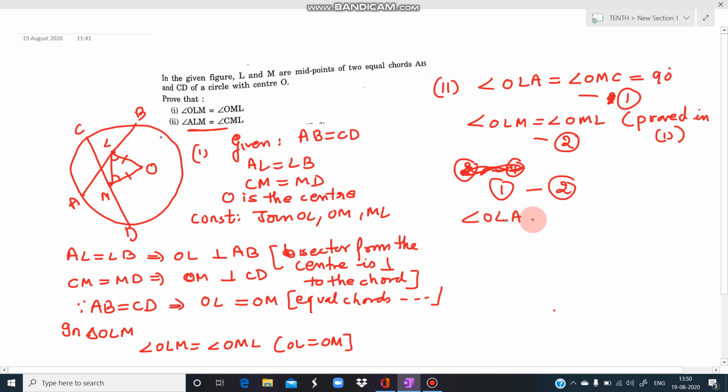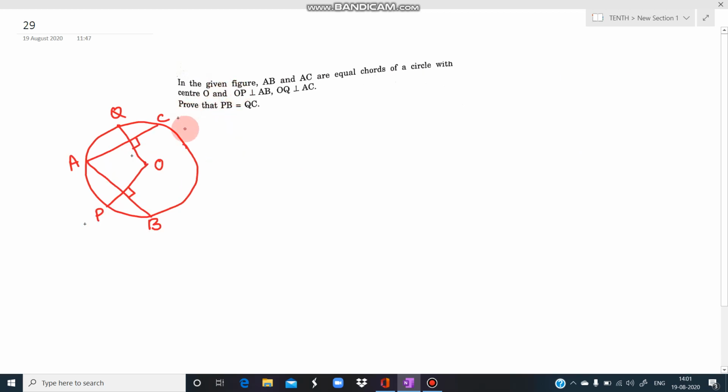Angle OLA minus angle OLM. Left hand side gets subtracted from left hand side and right hand side gets subtracted from the right hand side. So this is angle OLA minus this, that is OLM, it gives us angle ALM, and this is angle CML. So hence, in this question the figure was not given, so I have drawn it.